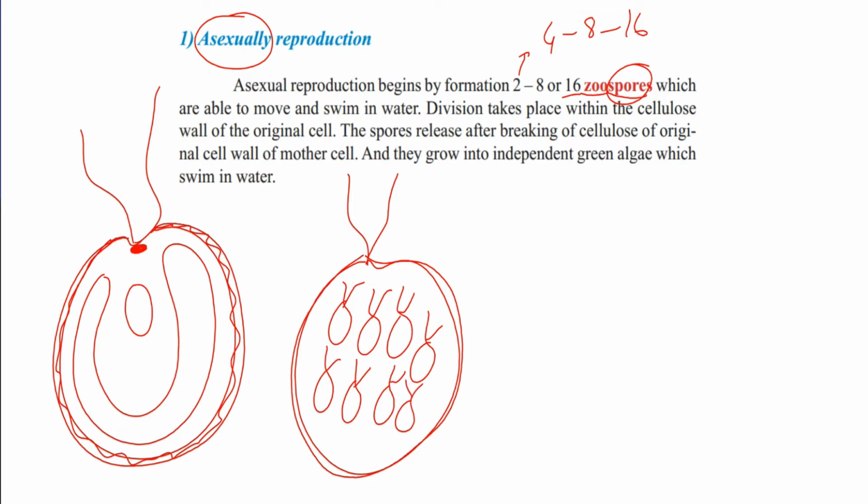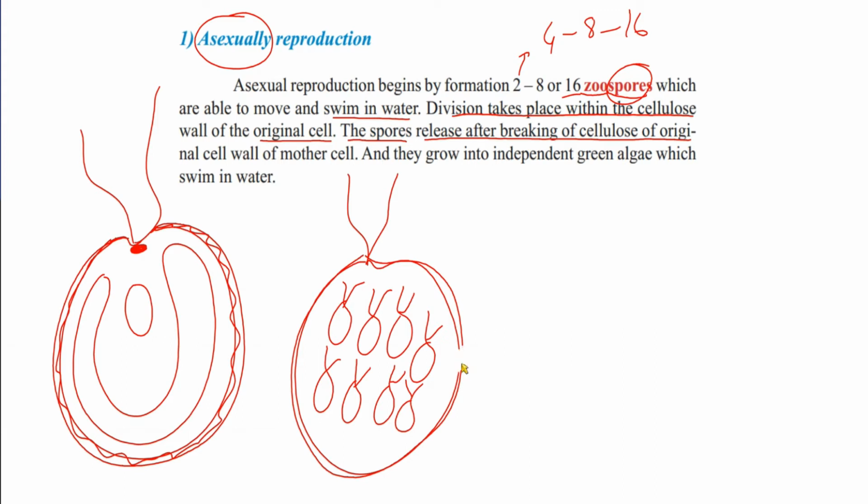After division is complete, they are able to swim in water. Division takes place within the cellulose wall of the original cell. The spores, the asexually reproductive cells, are released after the breaking of the cellulose wall of the original mother cell.